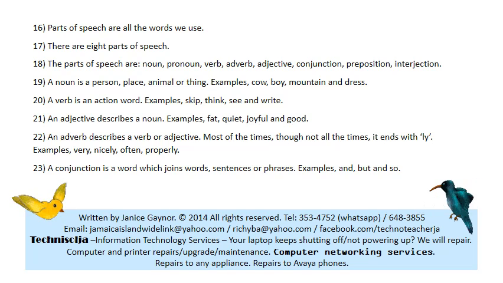An adverb can describe a verb or an adjective. Nicely and properly both end with ly, which most adverbs do, but not all. So you can say I dressed myself nicely for the concert.